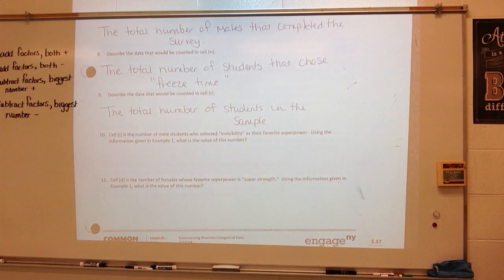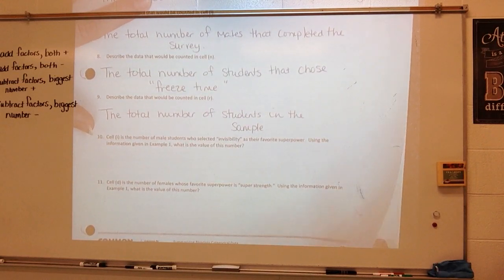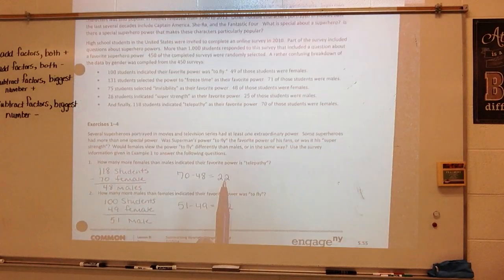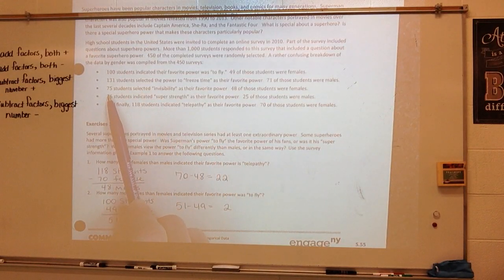Cell I is the number of male students who selected invisibility as their favorite superpower. Using the information given in example 1, what is the value of this number? Alright, so we want to know the number of males that selected invisibility. So let's go to invisibility.